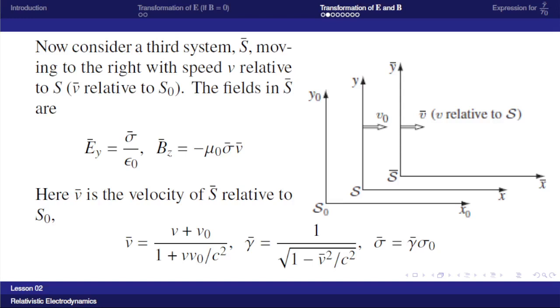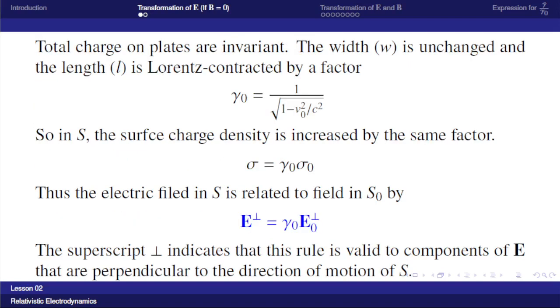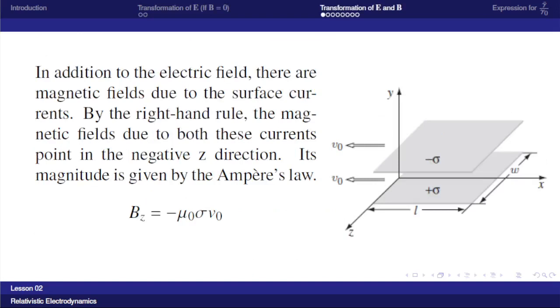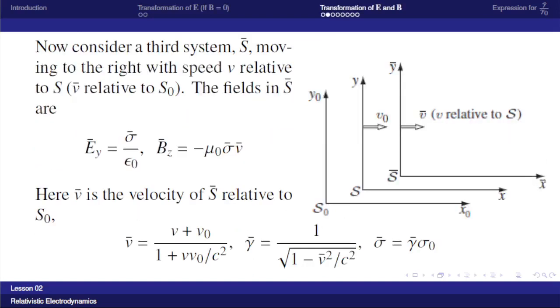And sigma bar is related to sigma 0 by sigma bar equal to gamma bar into sigma 0, because gamma bar is 1 by root of 1 minus V bar square by c square, and V bar is the relative velocity of S bar with respect to S0. So sigma bar and sigma 0 are related by this expression, gamma bar sigma 0. It is similar to the expression sigma equal to gamma 0 sigma 0. Similarly here sigma bar is equal to gamma bar into sigma 0.